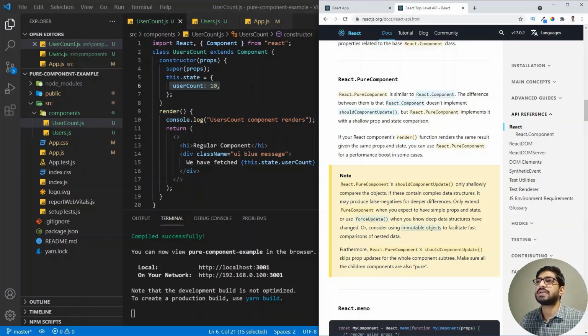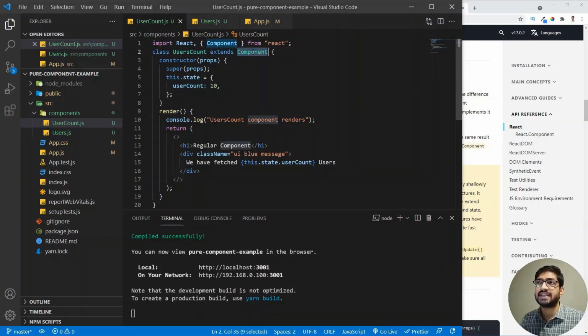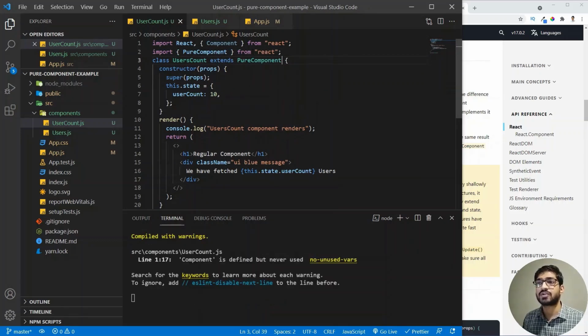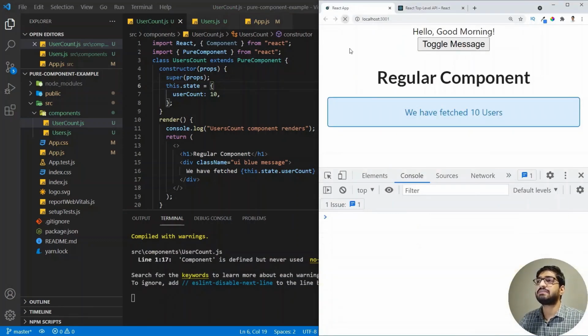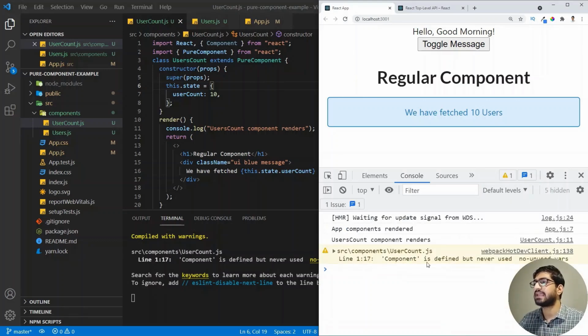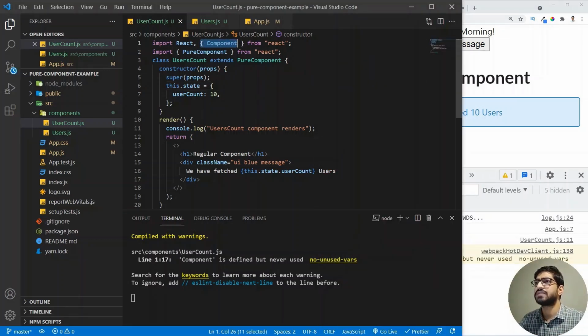So what we are going to do is go to our components and change this to a pure component. So we are going to write PureComponent. All right, so now we have converted our regular component into a pure component. Now, if we go back to our browser and refresh my page, we are getting a bit of a warning, so I can remove this. We don't want the component now.